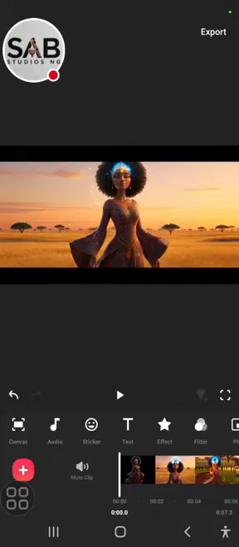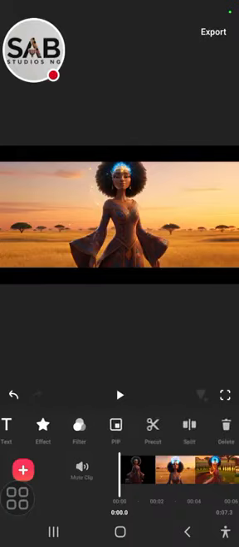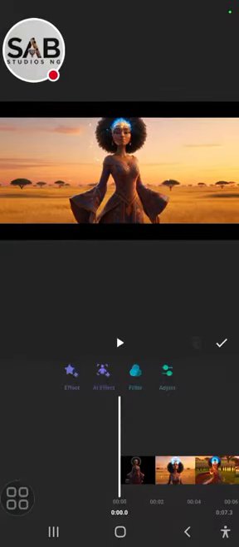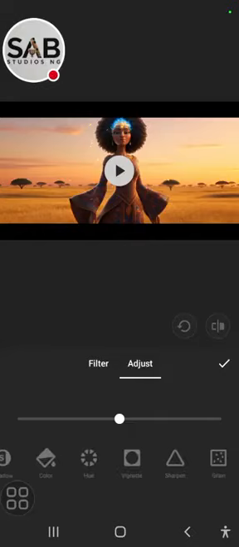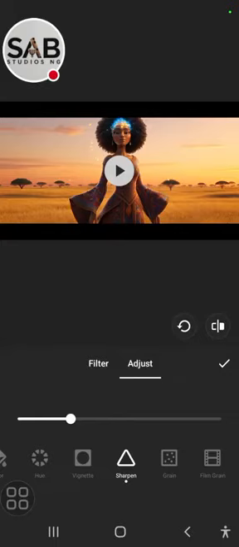All right, and then you can easily go and upscale, like add a filter or two, because this is AI generated. So usually, if you do not add anything to it, the platform can still claim it, especially when you are using the free plan. So I always encourage you to try and edit it. The least you can do is to come over to the adjust feature that you see here and probably click the sharpen. You can sharpen it.